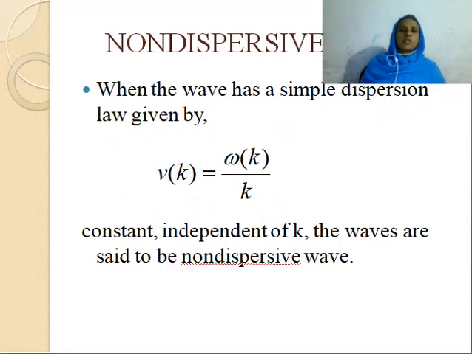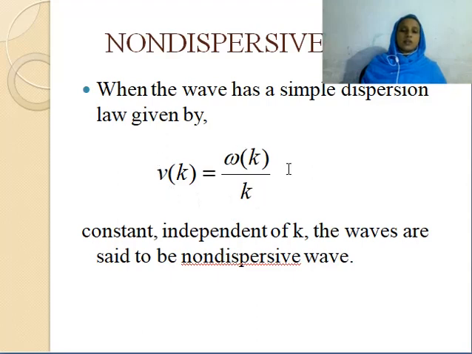Now, what are non-dispersive waves? When the wave has a simple dispersion law such that V of k equals omega of k by k, and this is constant and independent of k, then the waves are said to be non-dispersive waves.